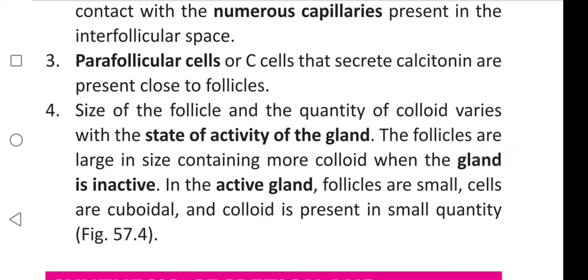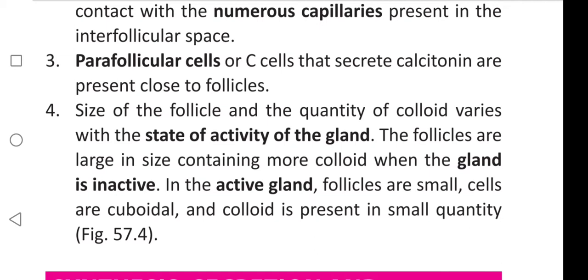Next, the size of the follicle and quantity of colloid vary with the state of activity of the gland. The follicles are larger in size, containing more colloid, when the gland is inactive.